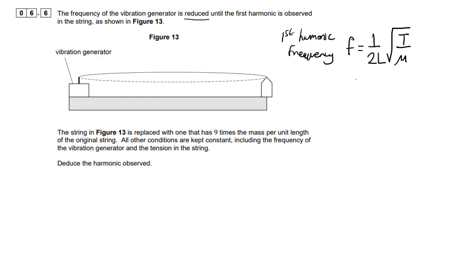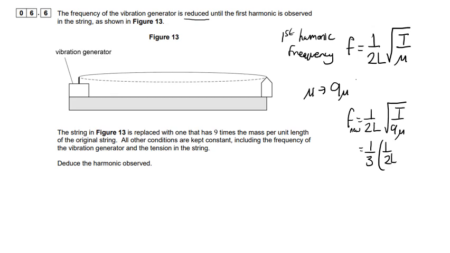Right. Now what we're doing here is we're replacing mu, the mass per unit length, by 9 mu. So that means that the new frequency is 1 over 2L times the square root of T over 9 mu, and we can take that square root because that's underneath the square root. Square root of 9 is 3, so 1 over 3 multiplied by 1 over 2L root T over mu. So a third of what we had originally. So this is the frequency of the first harmonic.